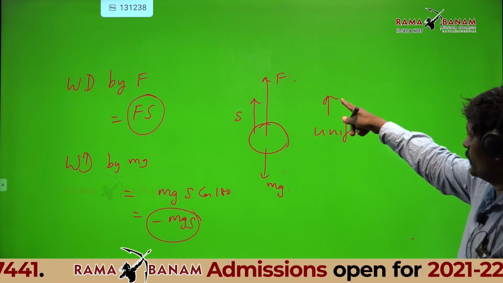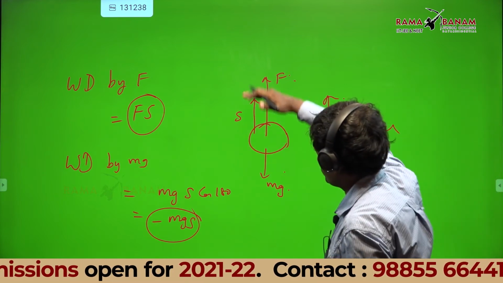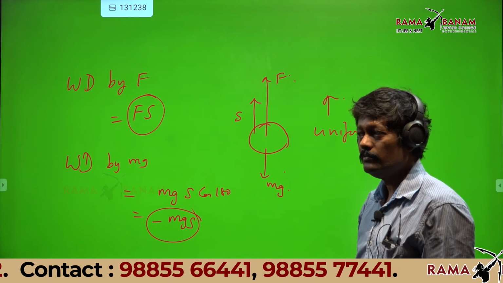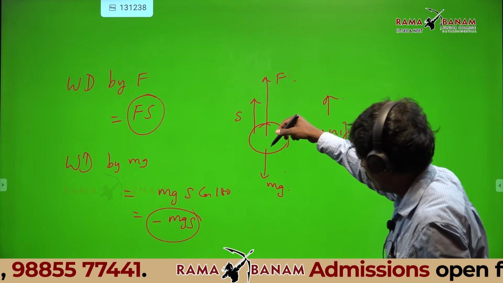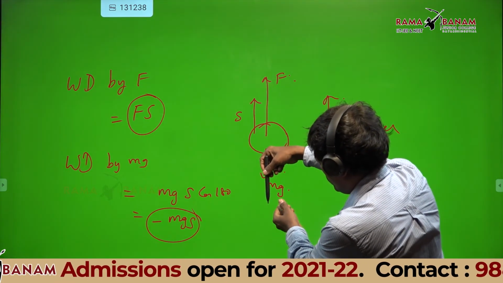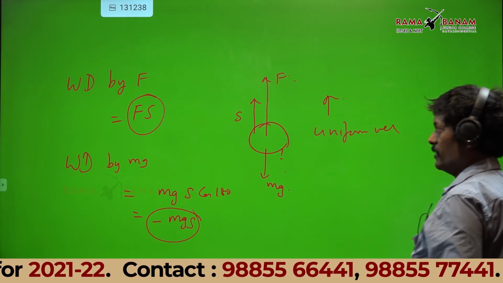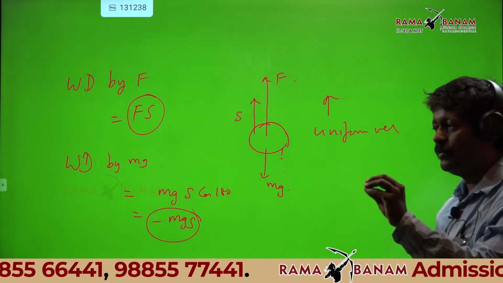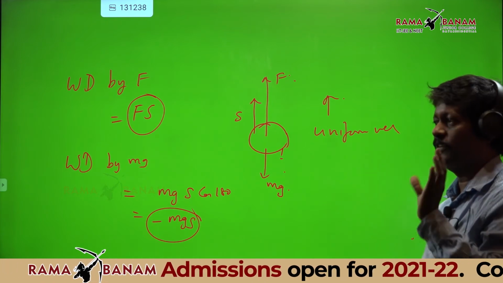So what is the work done by F? Ball has displaced up, Fs cos 0, that is Fs. What is the work done by mg? mg s cos 180, that is minus mgs. That is how you find the work done. Who is doing work? You have to check carefully.